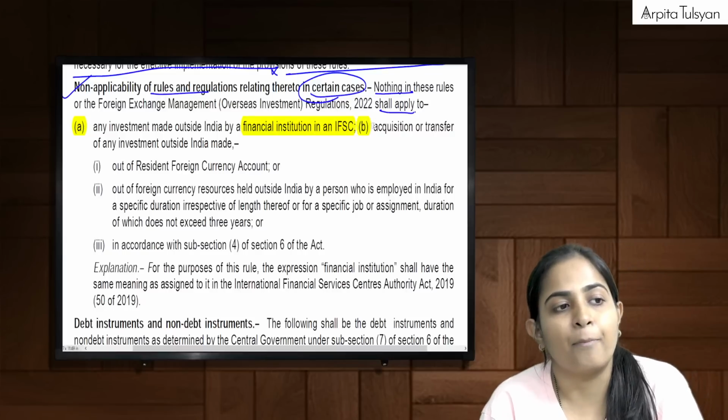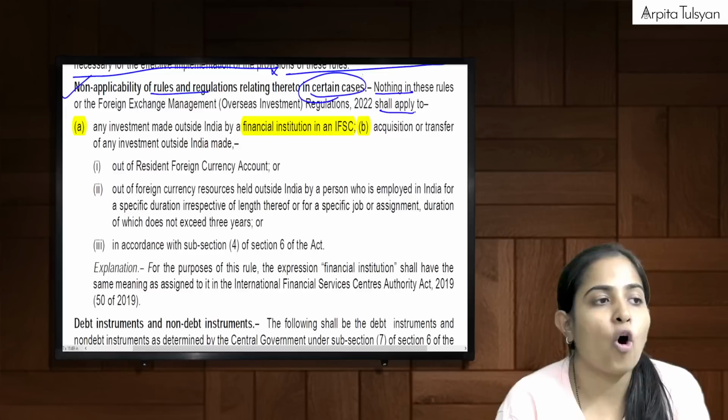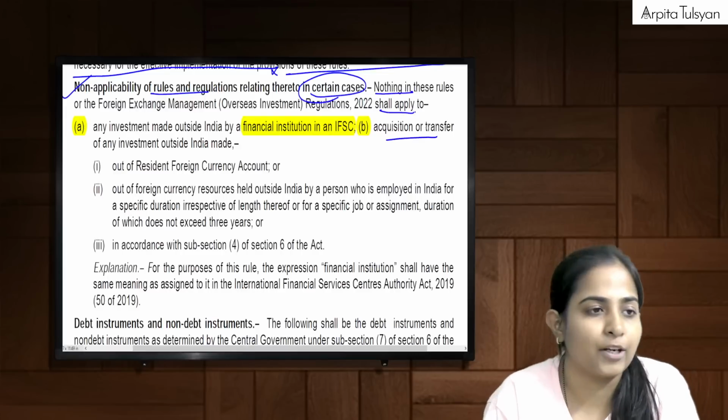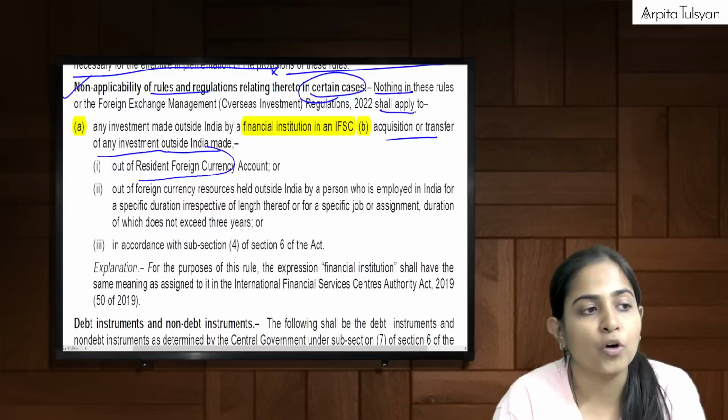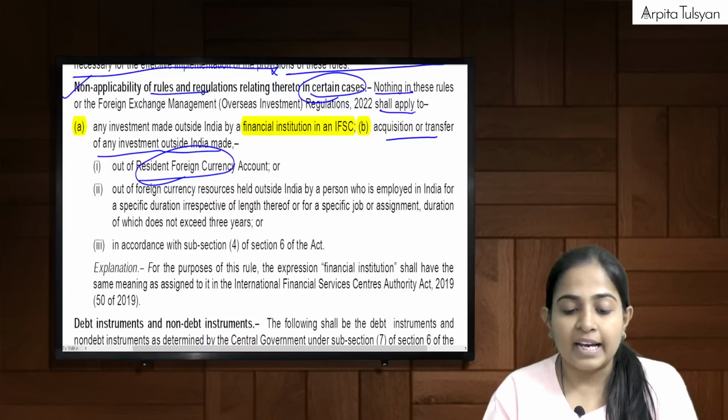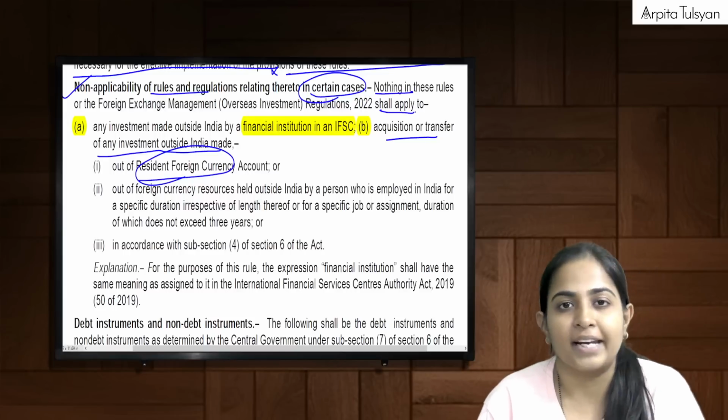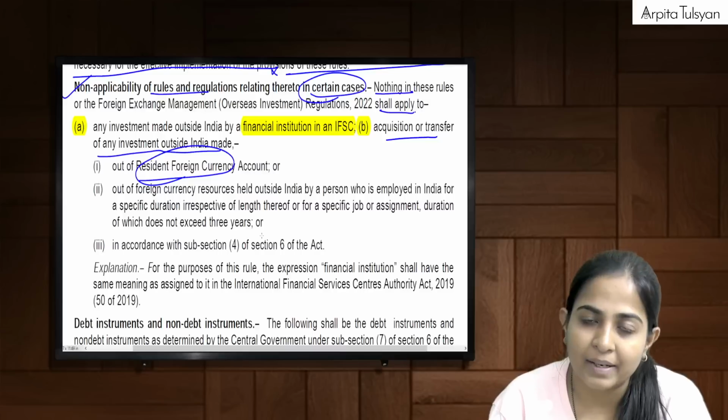Another thing, B point: acquisition or transfer, purchase or sale of any investment outside India made out of an RFC account. If the investments have been made out of an RFC account, these rules are not applicable.